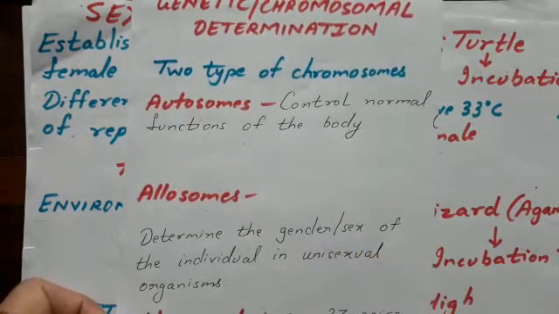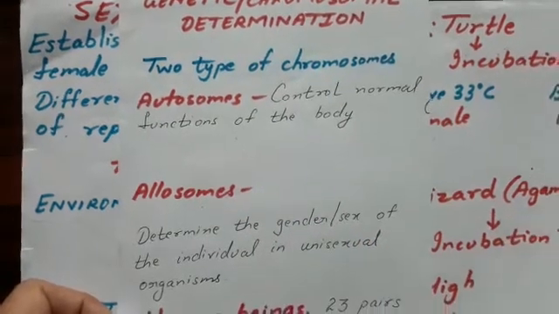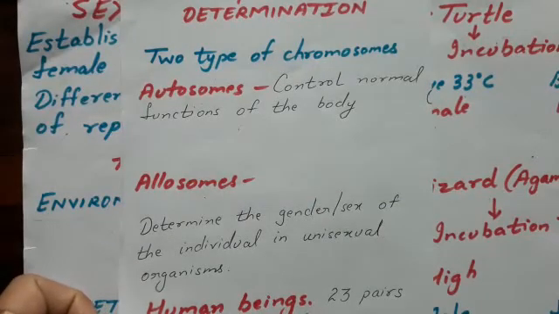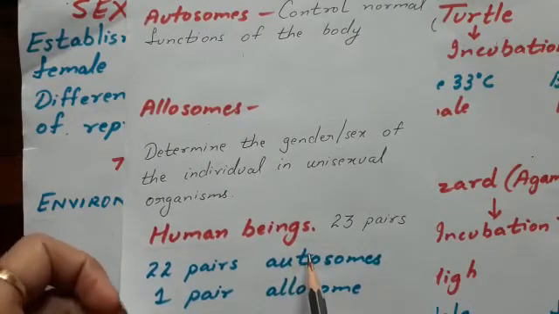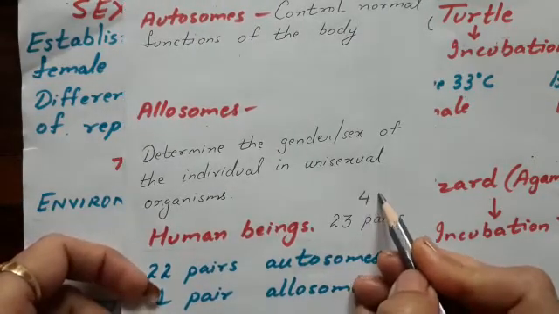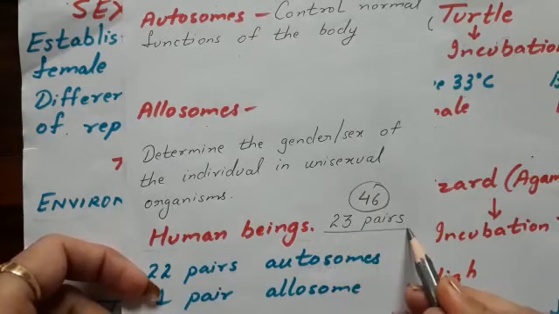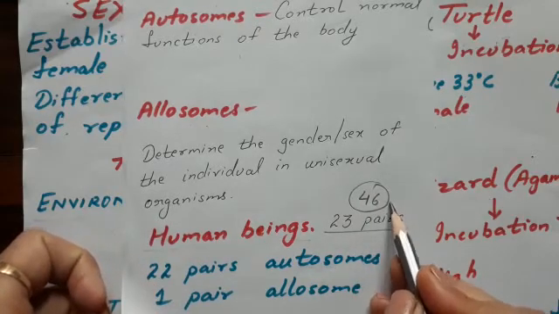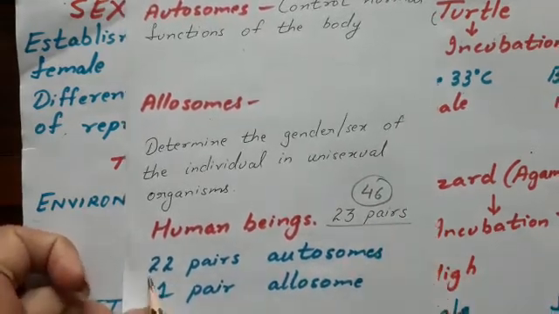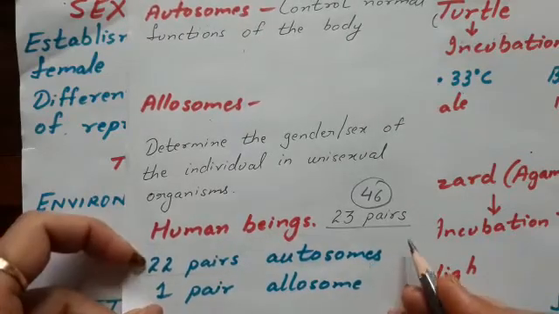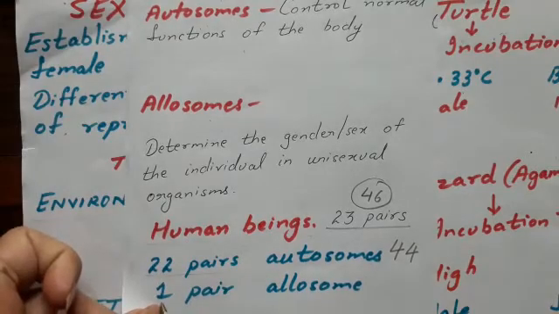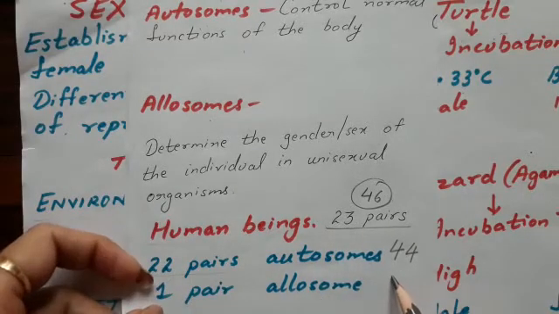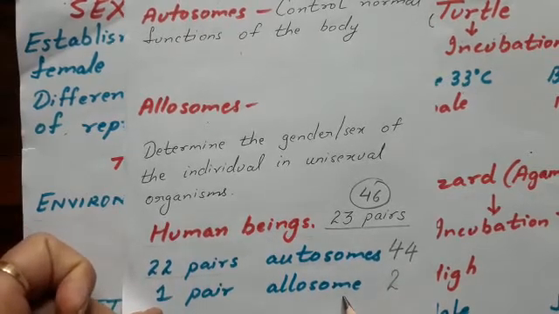We will discuss this with the example of human beings. Human beings have 23 pairs of chromosomes, or 46 chromosomes. Out of these 23 pairs, 22 pairs are autosomes, or 44 are autosomes, and 1 pair, that is, 2 are allosomes or sex chromosomes.